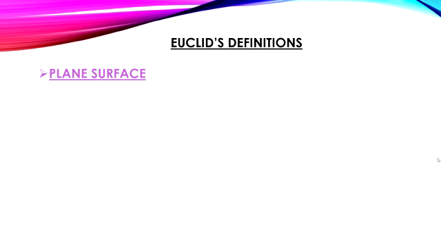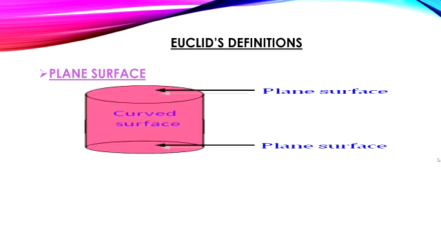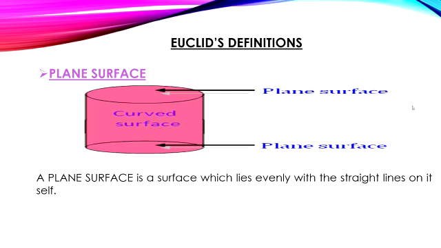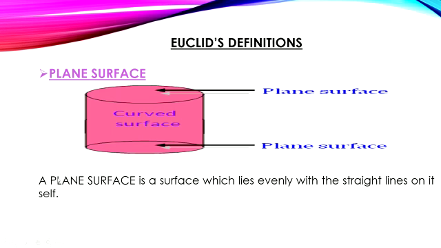And the next definition is plane surface. Here we are having an image of a right circular cylinder. In this cylinder, we actually have two plane surfaces and one curved surface. Then what is the meaning of a plane surface? It is given as follows by Euclid. A plane surface is a surface which lies evenly with the straight lines on itself.